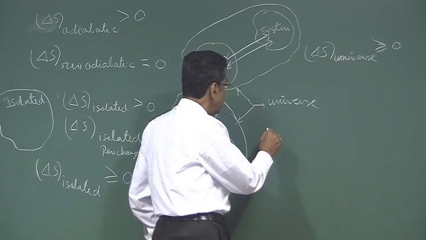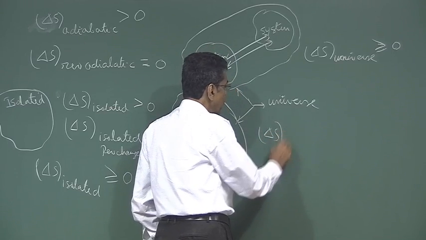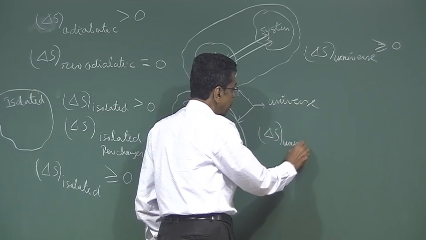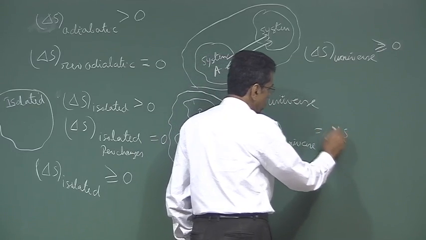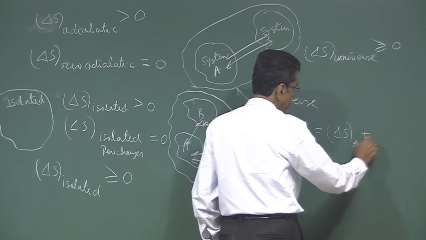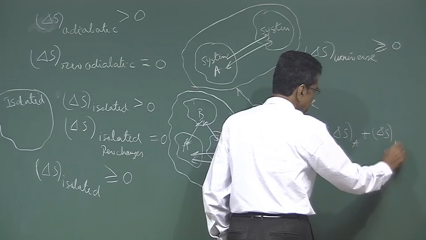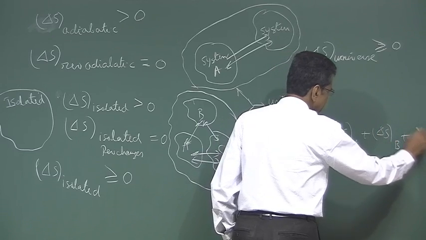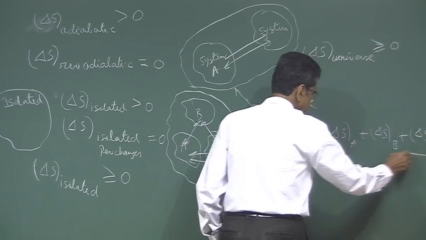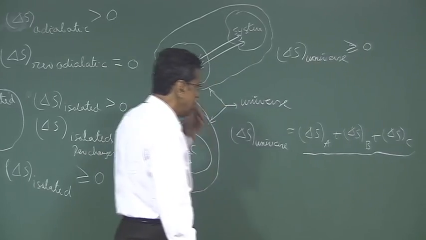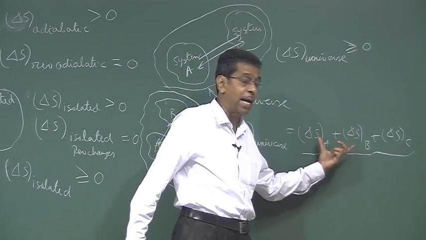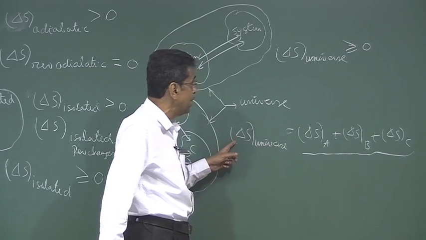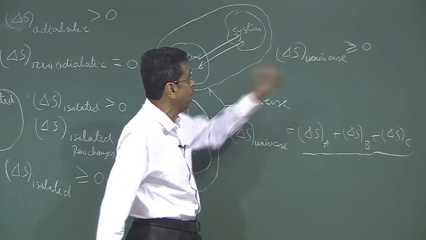And delta S universe, that means of this isolated system, is nothing but the sum of delta S of all the interacting systems: delta S A plus delta S B plus delta S C. It is an algebraic sum, that means some may be positive, some may be negative, in such a way that their algebraic sum is always either 0 for a reversible process or greater than 0.